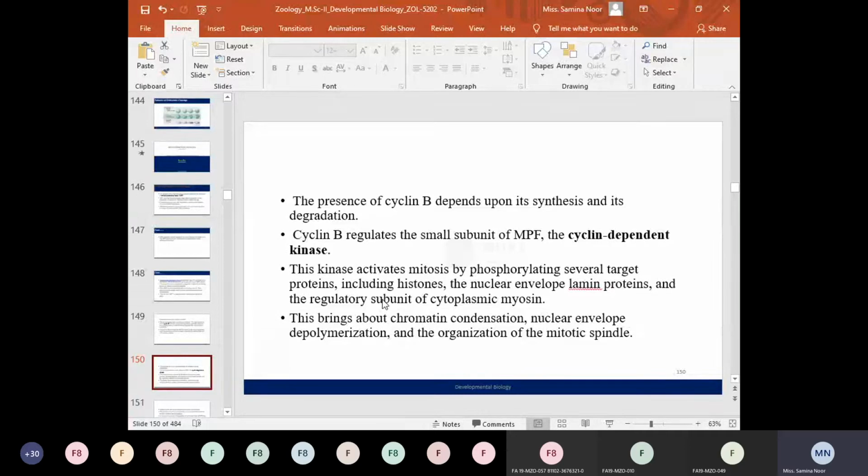So the mitosis promoting factor consists of two subunits. The larger subunit is cyclin B, and cyclin B regulates the smaller subunit, which is cyclin dependent kinase. When cyclin B binds to the cyclin dependent kinase, the kinase is transformed into its active form. Until cyclin B binds to it, the cyclin dependent kinase remains in an inactive form.